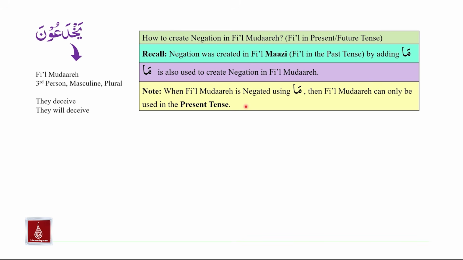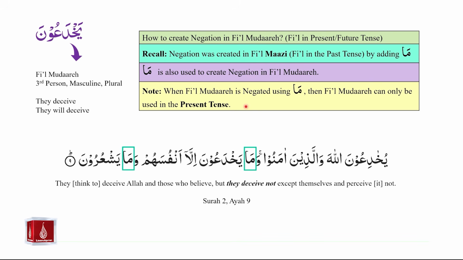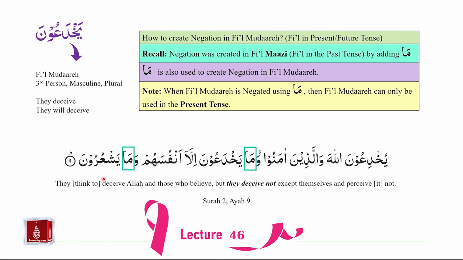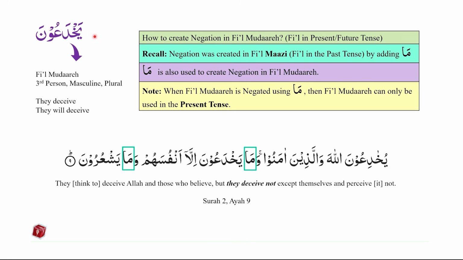Let us look at an example from the Holy Quran in Surah number 2, ayah number 9, we have the following. They think to deceive Allah and those who believe, but they deceive not except themselves and perceive it not. So here we see the use of ma on two occasions. Ma is followed by yakhda'una, similar to what we see here, and ma is followed by yash'uruna.